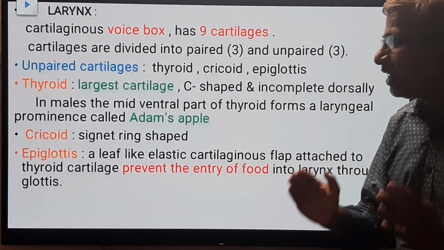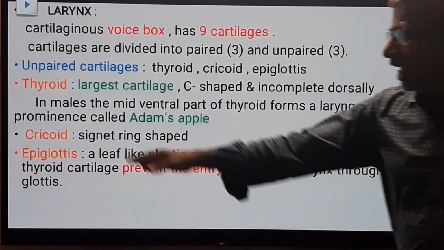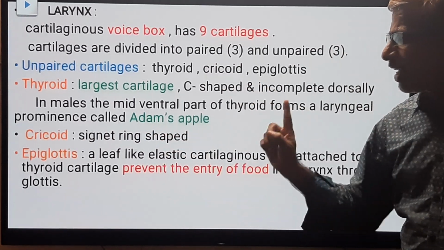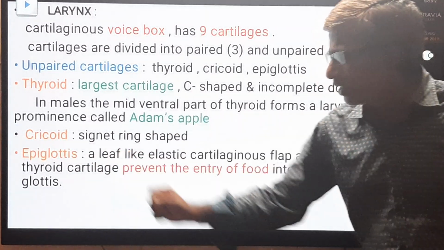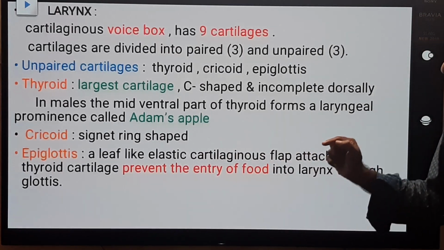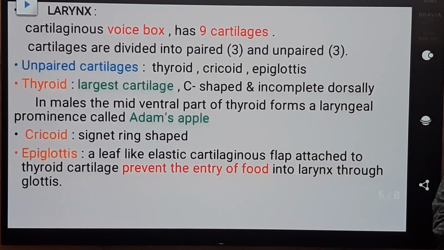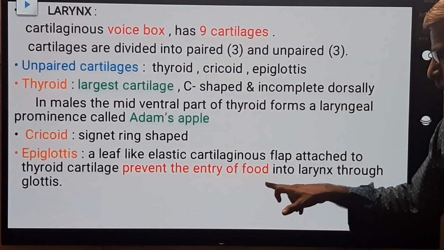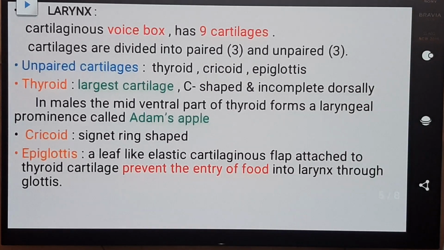Adam's apple is a structure of thyroid cartilage. Next, cricoid cartilage. Below the thyroid cartilage, a ring-like structure around the trachea is called cricoid cartilage. Epiglottis. Epiglottis is a leaf-like extension from the thyroid cartilage. It is made up of elastic cartilage, which acts as a lid onto the glottis, and is called epiglottis. The epiglottis prevents the entry of food particles into the trachea. Right? Have a glance.